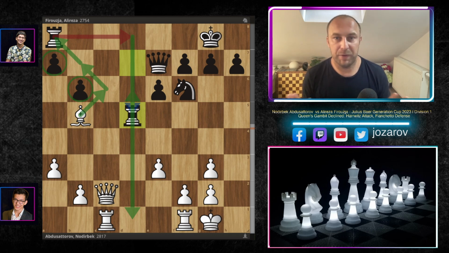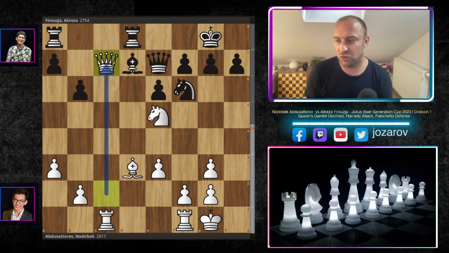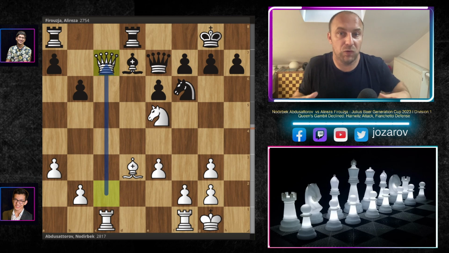Again, in my opinion, pretty equal position, but this light square bishop is not so dangerous anymore, because there are many pawns on dark squares, so you cannot really easily attack this pawn. So basically this light square bishop wouldn't have any support. So I liked here Nodirbek's approach to play the move queen to c7 to keep the position still more dynamic, to keep at least the pieces that you have on the board, so not to trade them further.